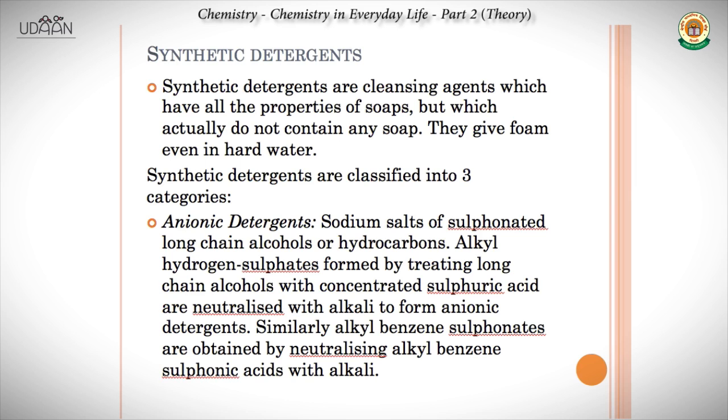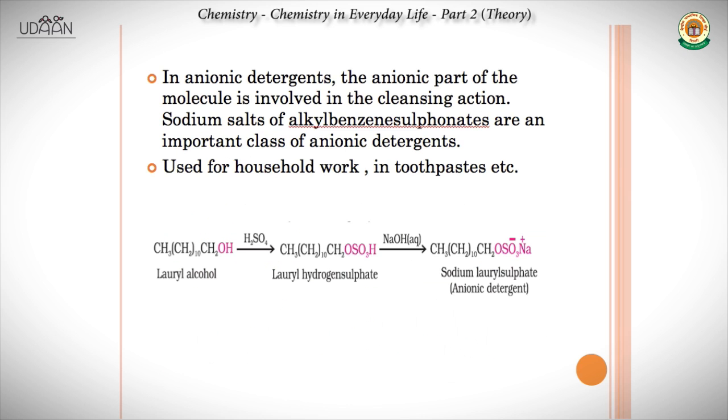So synthetic detergents are classified into three categories. One is anionic detergents. The examples are sodium salts of sulfonated long chain alcohols or hydrocarbons. Alkyl hydrogen sulfates formed by treating long chain alcohols with concentrated sulfuric acid are neutralized with alkali to form anionic detergents. Similarly, alkyl benzene sulfonates are obtained by neutralizing alkyl benzene sulfonic acids with alkali.